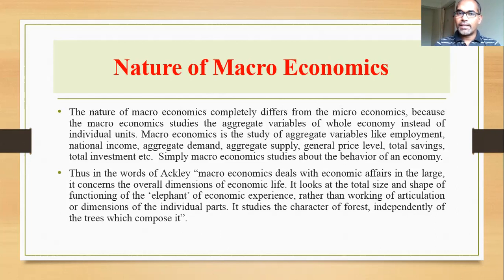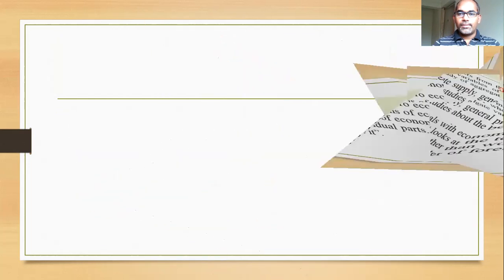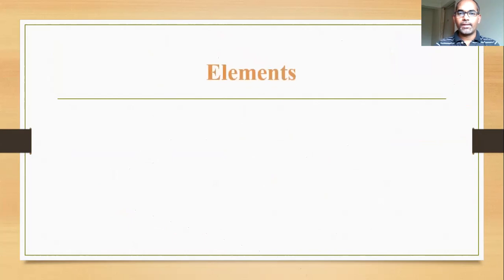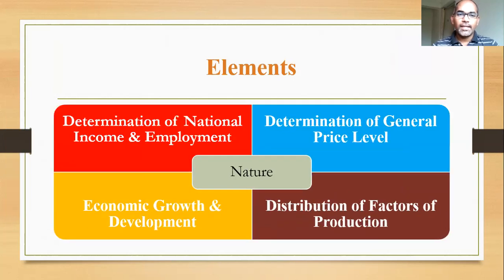We can better understand the nature of macroeconomics with the support of four basic elements I have highlighted in the next slide. Just go to the next slide. So the four basic elements of the nature of macroeconomics are, see this: determination of national income and employment, determination of general price level, economic growth and development, distribution of factors of production. Based on these four elements, we can easily understand what the nature of macroeconomics is.